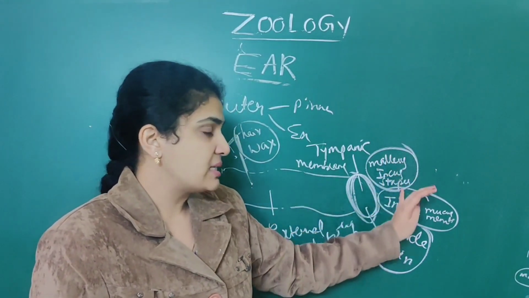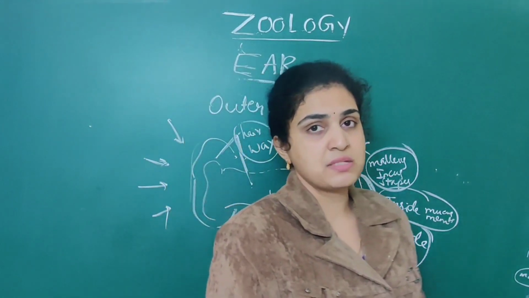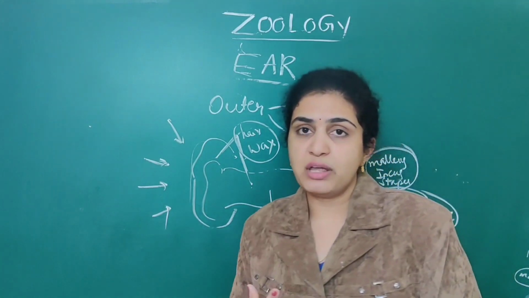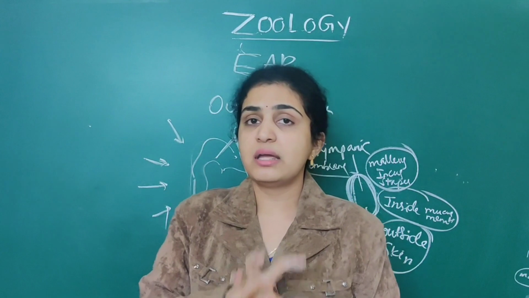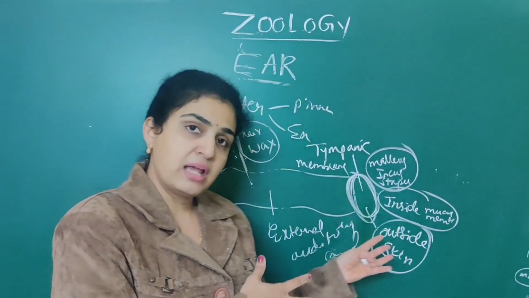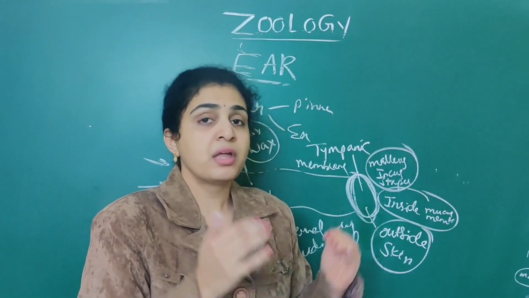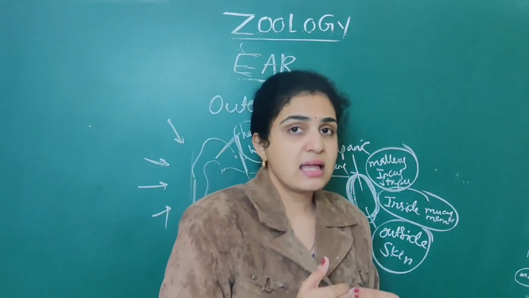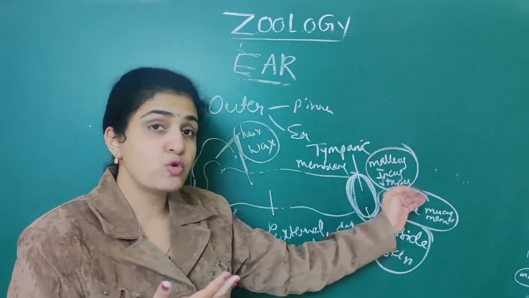So what is the use of malleus, incus, stapes? This helps in transmission of sound waves to the innermost ear. The tympanic membrane helps in transmission of sound waves to the middle ear, whereas malleus, incus, stapes help in transmission of sound waves to the inner ear, the innermost ear.